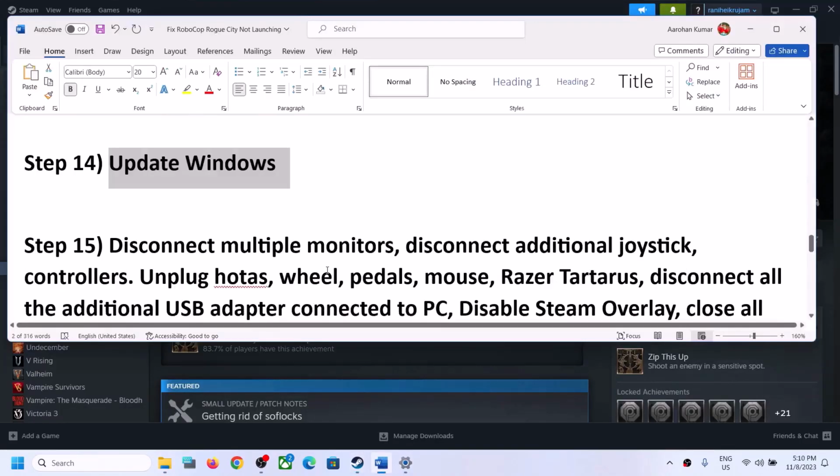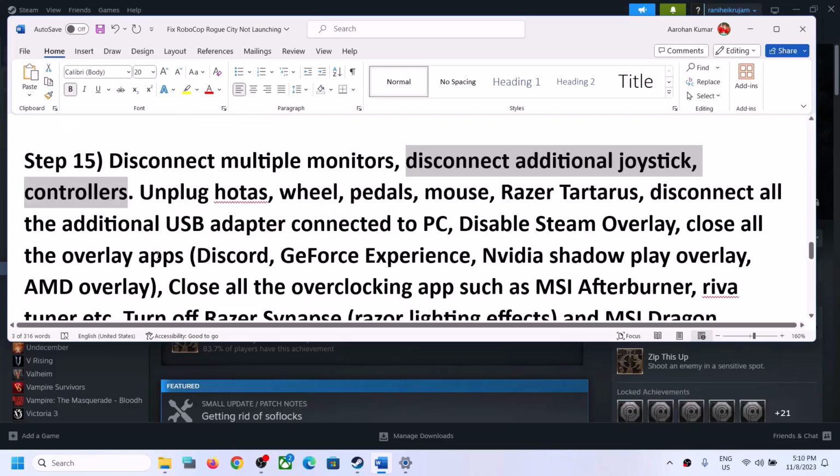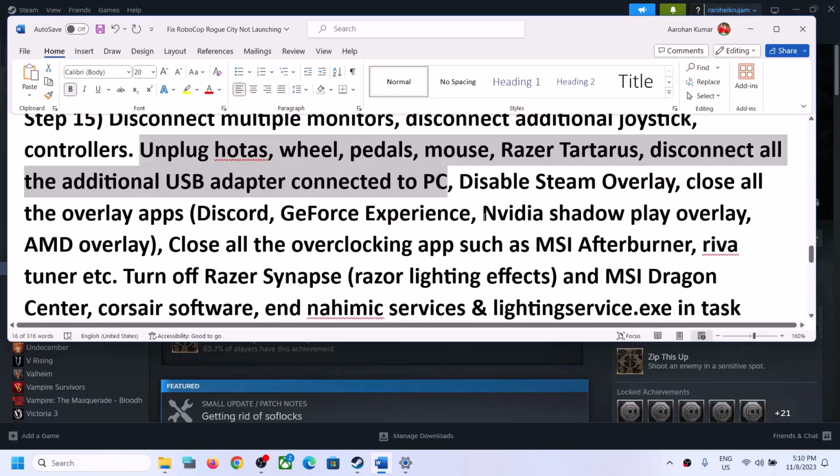Next step is to disconnect multiple monitors connected to the computer. Try launching the game on a single monitor. Disconnect additional controllers connected to the computer. Also, if you have any USB devices which you're not using, so if you have these devices connected or any kind of USB adapter connected which you're not using, disconnect it and then launch the game.